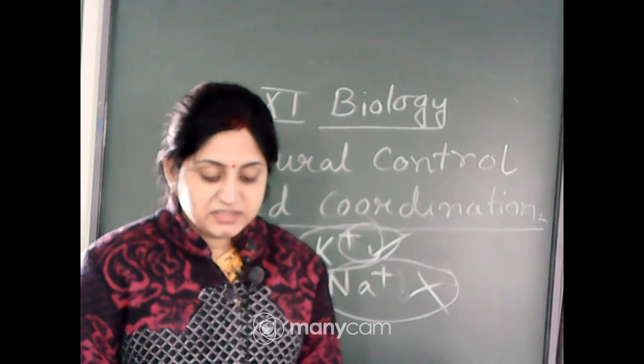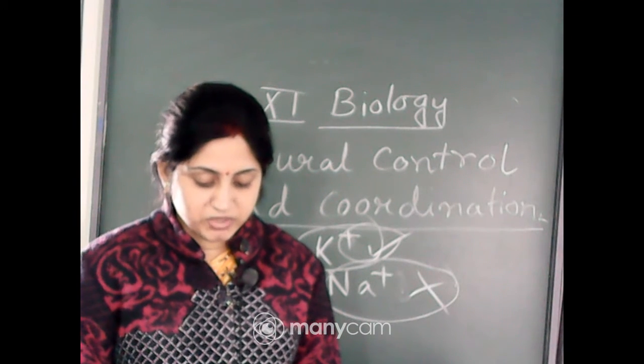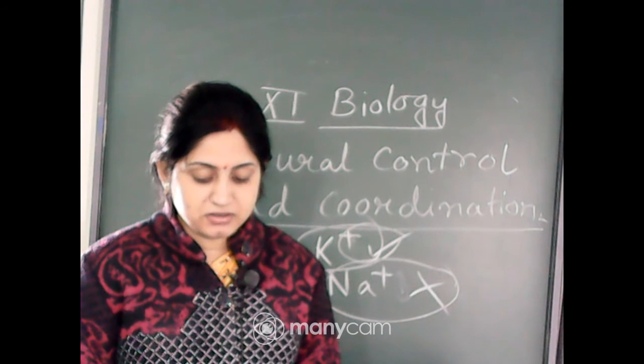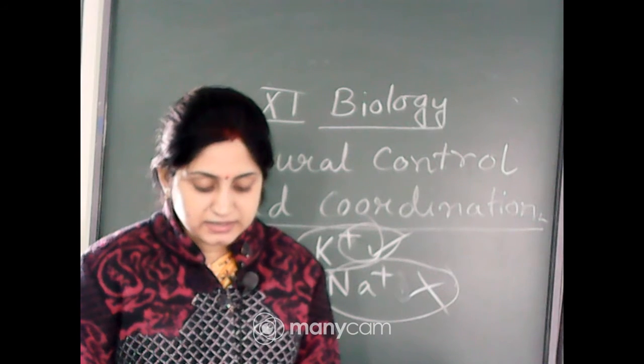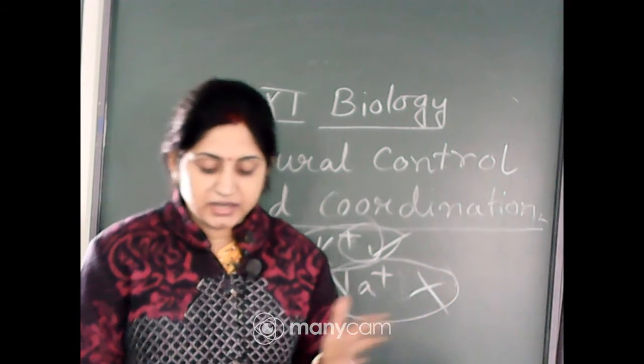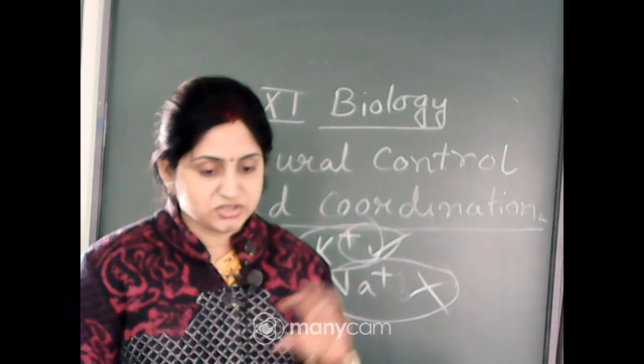Similarly, the membrane is impermeable to the negatively charged proteins present in the axoplasm. Consequently, the axoplasm inside the axon contains a high concentration of K plus, negatively charged proteins, and a low concentration of Na plus.